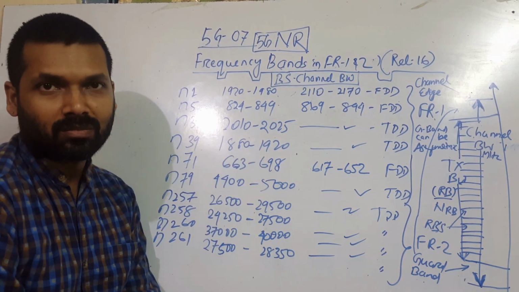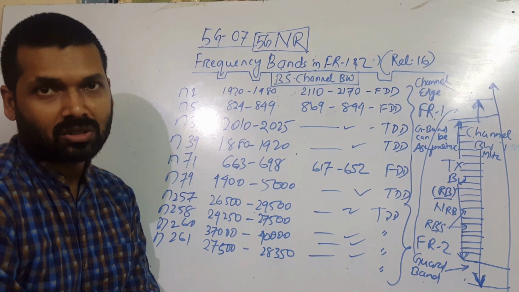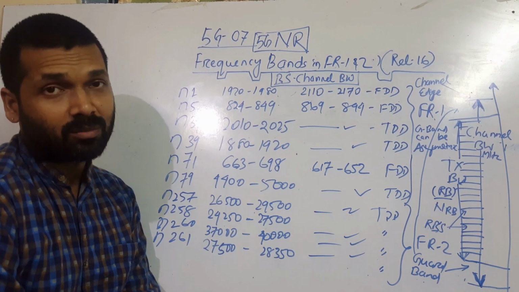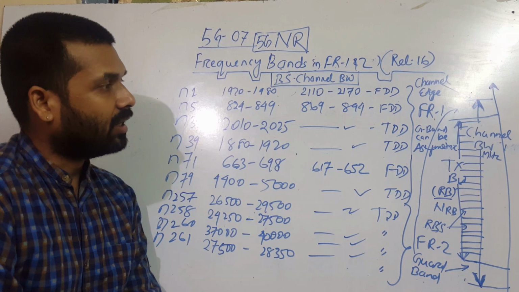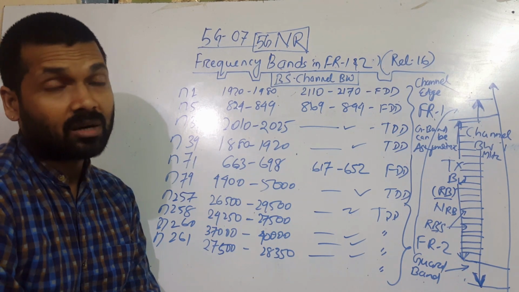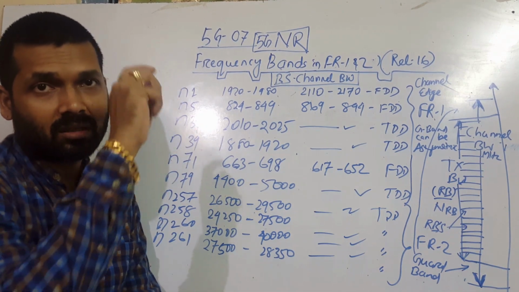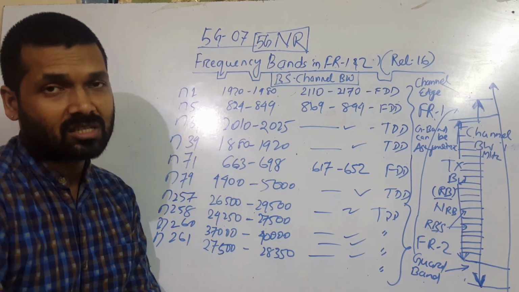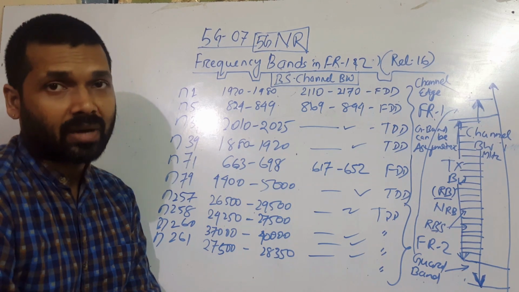You can do more research on the bands, but we have taken some popular bands in both FR1 and FR2. And also we'll discuss what the base station channel bandwidth is, what guard bands are, and whether we can keep the guard bands in equal range or they can be asymmetric. Okay, all those things we'll discuss. So let's start with the bands.